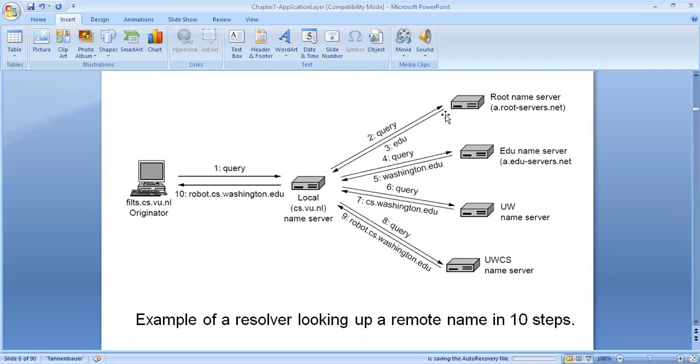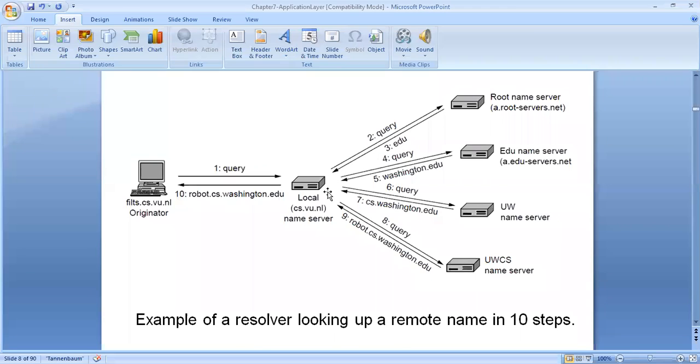The root name server gives the reply for robot.cs.washington.edu, because it is from right to left. First, it will identify whether it belongs to edu or government and so on. So the root name server will give the information to the local server that robot.cs.washington.edu belongs to edu, that is, it belongs to the subdomain edu.